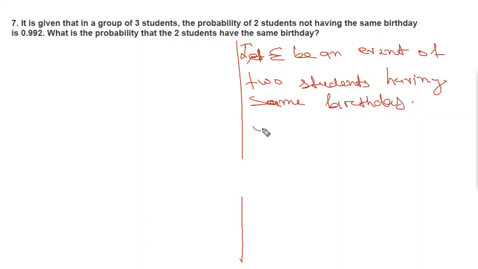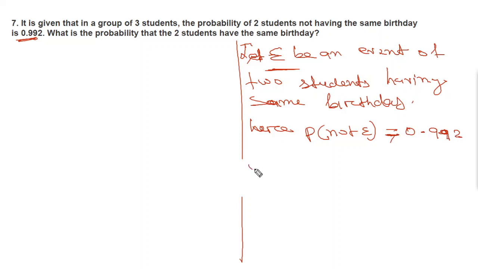Here, P of not E is the event of two students not having the same birthday, and it is given to us that the probability is 0.992. So P of not E is equal to 0.992.